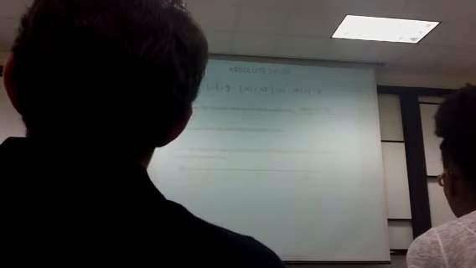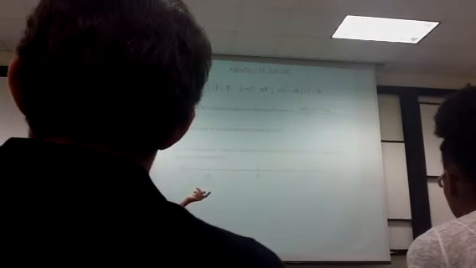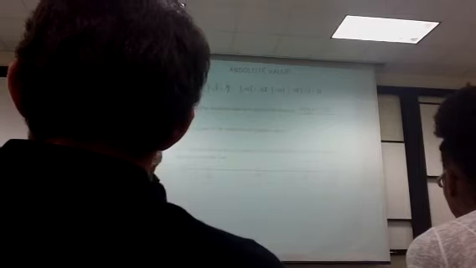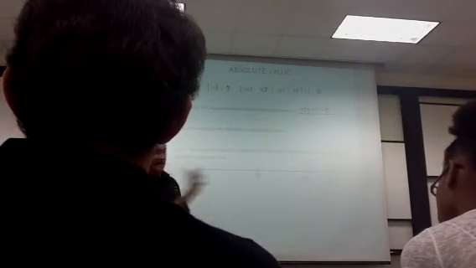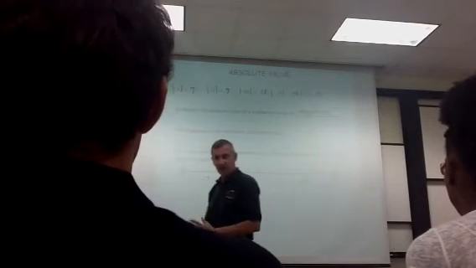For instance, none of you would say, last weekend we drove 90 miles all the way to Houston, realized we'd forgotten my little brother, so we had to drive negative 90 miles back. You wouldn't say that. Your odometer doesn't think like that. It goes 90 miles and it goes 90 more miles. We think I drove 90 miles to Houston, I drove 90 miles back. The direction is not what comes to mind. What comes to mind is an absolute value, a distance which we consider to be non-negative. That's the concept. Since distance is never considered to be negative, the absolute value of a number will never be negative.